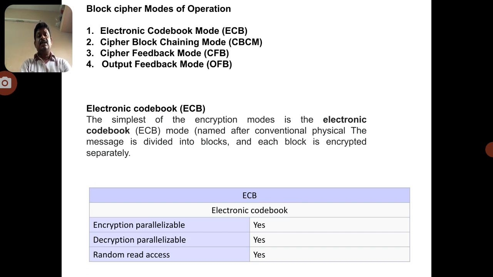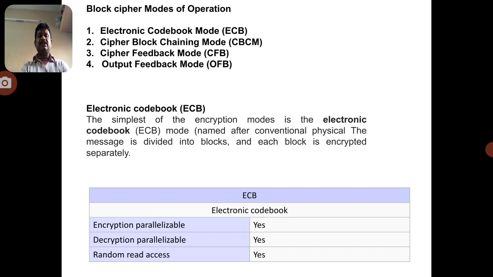Now, in the third dimension of cryptography, the way in which the plain text is processed, the second part is the block cipher. The block cipher data is taken in the form of blocks. How will it be encrypted? The block size data is encrypted. The plain text is processed in four different block cipher modes of operation.